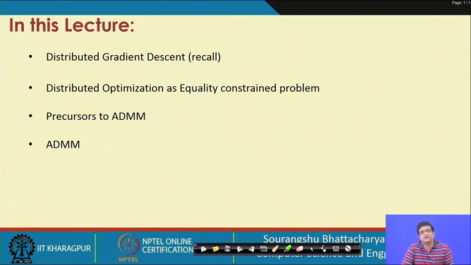Then we will discuss the precursors to ADMM, which are methods for solving equality constraint optimization problems, and their limitations. Finally we will discuss ADMM, which overcomes some of these limitations, and a toy example of how to use ADMM for a practical machine learning distributed optimization problem.